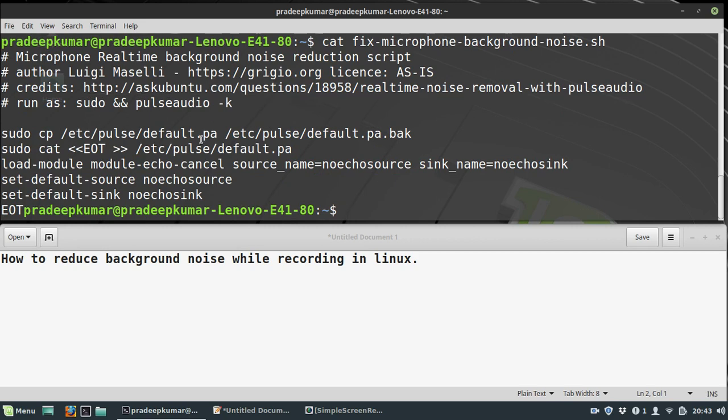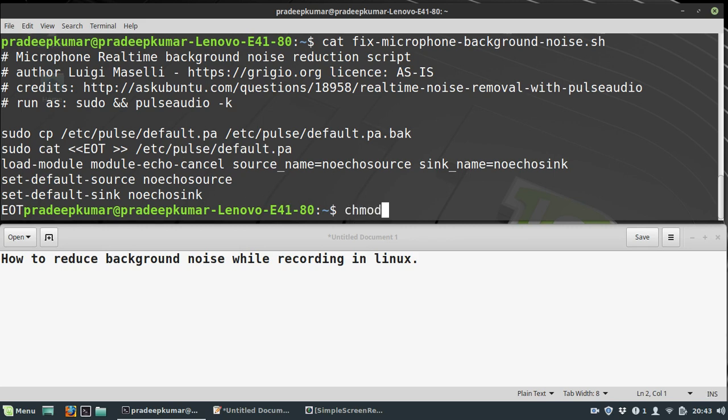This is the content of this file: sudo cp, so default.pa is moved to pa.back, and at the end of the tab, load-module. The module is loaded, and echo sync, and using this command we can reduce the background noise. So how to do that?